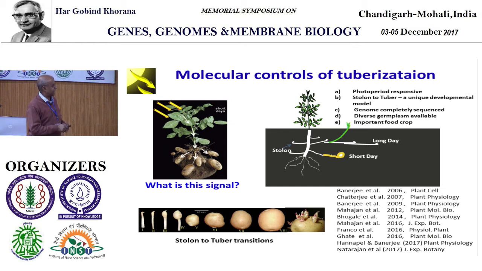Just try to understand one fact. This stolon, if it doesn't sense light, grows a tuber, and that's what the conversion is. This stolon-to-tuber transition is a dynamic phenomenon, a dynamic process. That's what we believe today, because we have identified a huge number of regulators that can control this process in the early stages of stolon development. And what I'm trying to tell you today is that this is governed by an activator-repressor module.